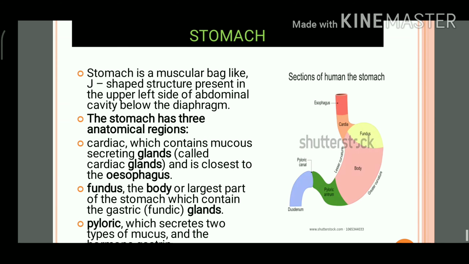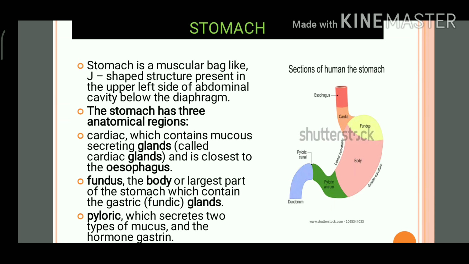The next one is the stomach. As you all know, it is a muscular bag, a J-shaped structure present in the upper left side of the abdominal cavity just below the diaphragm. You could see in the image that there are three major regions of the stomach: cardiac, fundus and pyloric. These are the three major regions of the stomach.